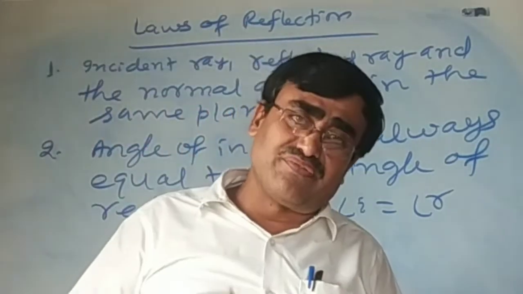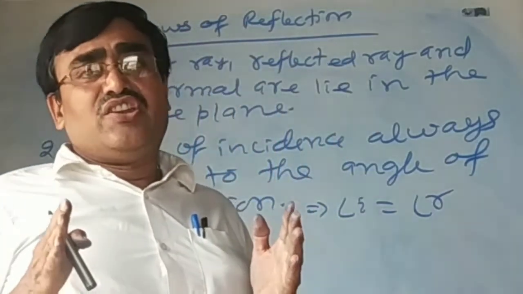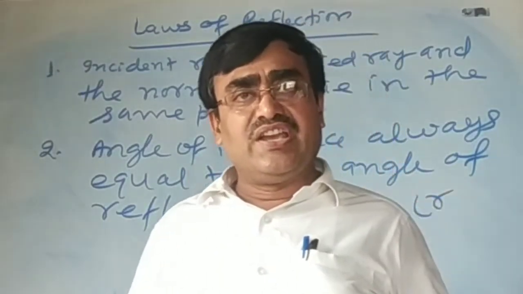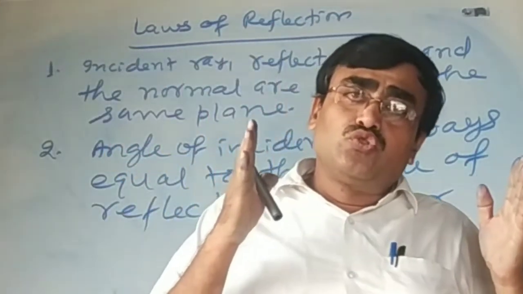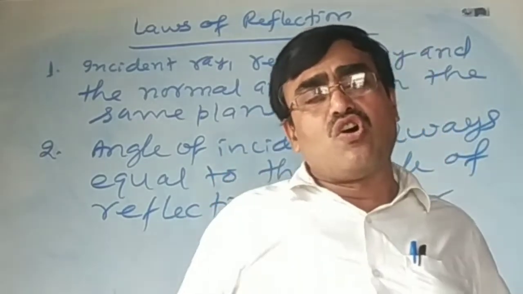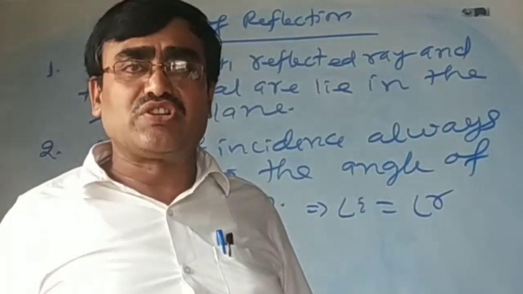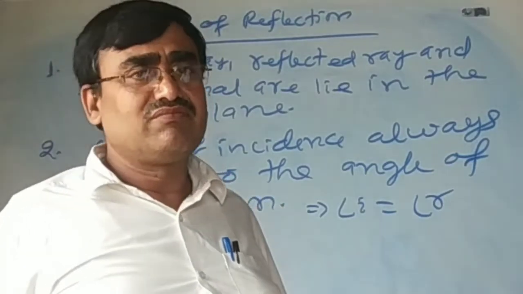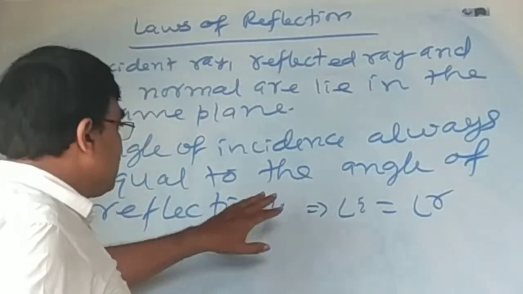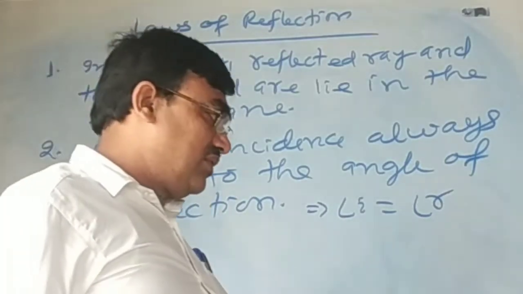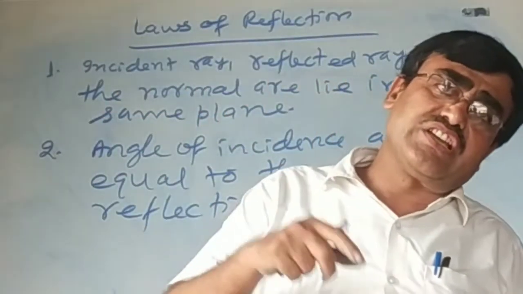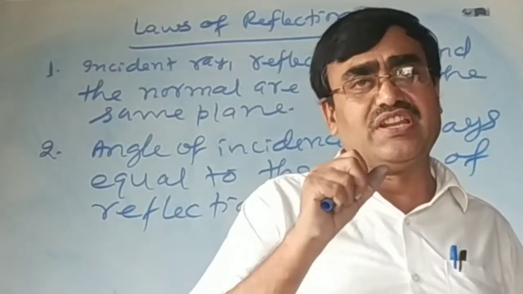But in the case of refraction, Newton could not succeed to explain the second law of refraction, that is mu is equal to sin I by sin R. That means Snell's law. The phenomenon of reflection happens on a mirror.